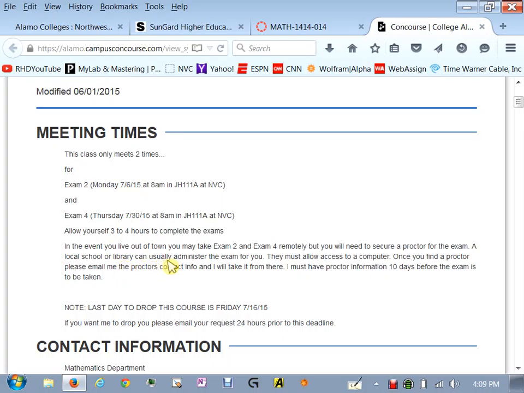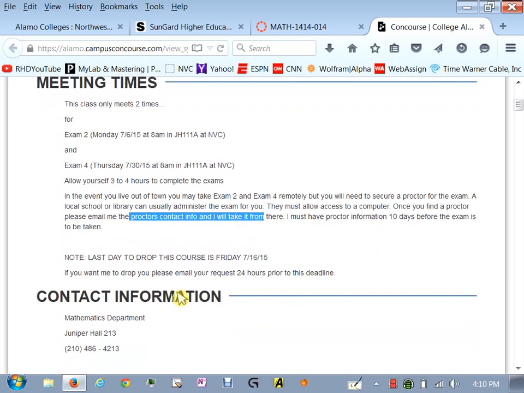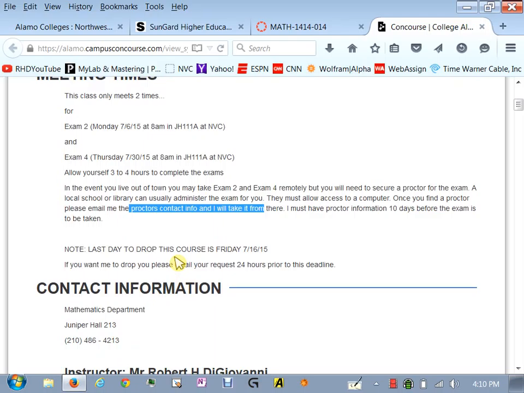If you live out of town, then you have to get a proctor. That means you need to find some testing center or library, someone who's willing to administer the test. And once you get their contact information, you need to send that contact information to me. I will contact the proctor and make sure that they are acceptable, and then I'll let you know that everything's a go. The information I need is their name, phone number, email address, and how they're affiliated, whether or not they're a testing center, etc.